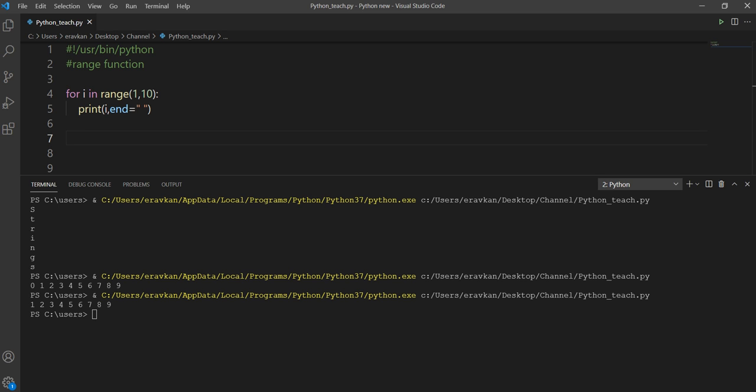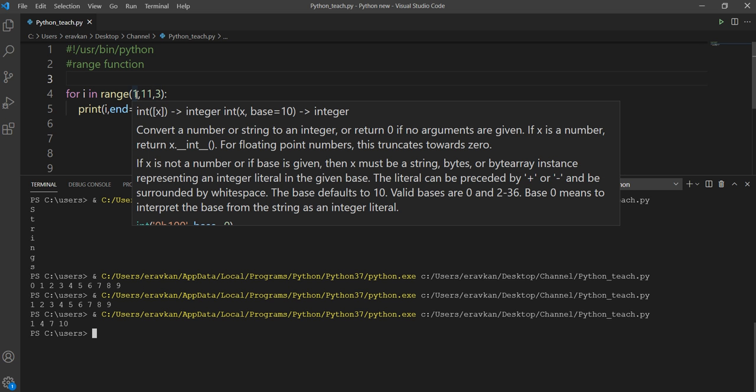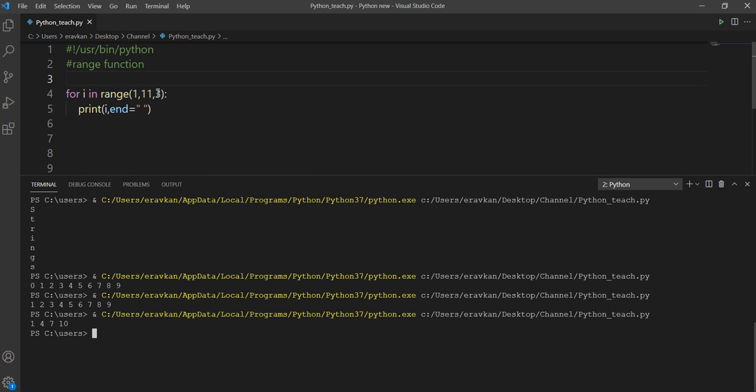Another example I can take. Suppose I have for i in range 1 to 11. This is also clear to you. If I take 1 to 11 with step 3, then you see what will happen. First 1 will be printed, then 1 plus 3, 4. So this is using the step argument. You have given the step argument. So first the value will be 1, then 1 plus 3, 4, then 4 plus 3, 7. In this way it will go. Or you can do it in this way also.